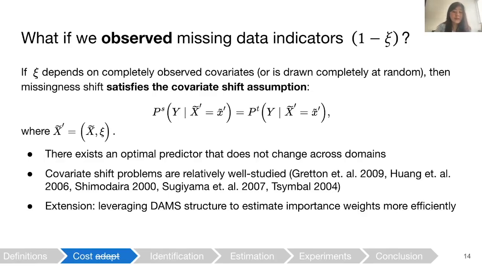While we don't observe missing data indicators, we briefly consider what happens if we do. We show that if Xi is drawn completely at random depending on completely observed covariates, then missingness shift can be viewed as a form of covariate shift. Thus, there exists some optimal predictor that does not change across domains. But again, this setting is not the focus of our work, but we just note that a potential interesting extension could be to leverage the DAM's structure to estimate importance weights more efficiently.